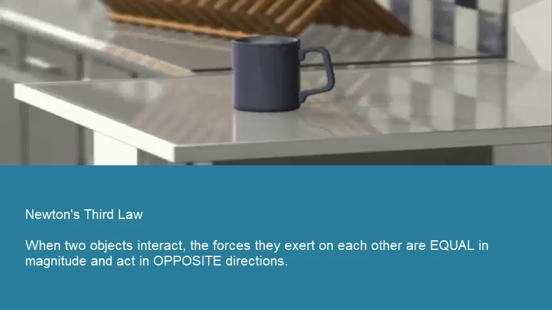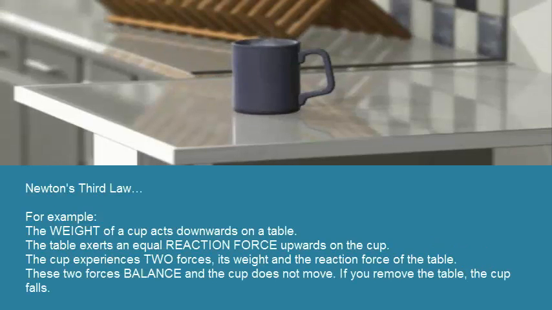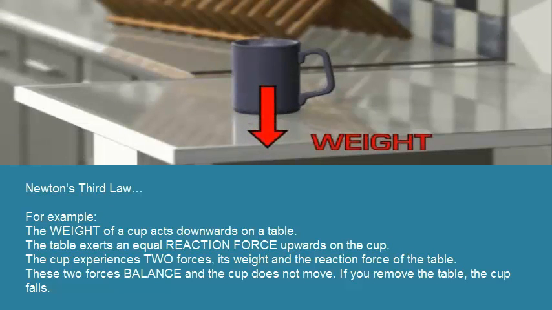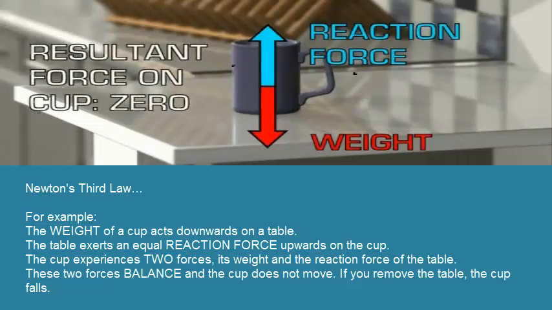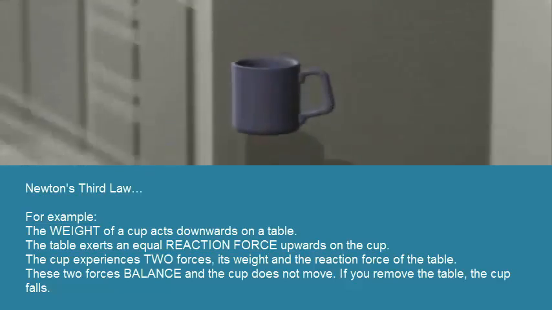Newton's third law. When 2 objects interact, the forces they exert on each other are equal in magnitude and act in opposite directions. For example, the weight of a cup acts downwards on a table. The table exerts an equal reaction force upwards on the cup. The cup experiences 2 forces, its weight and the reaction force of the table. These 2 forces balance and the cup does not move. If you remove the table, the cup falls.